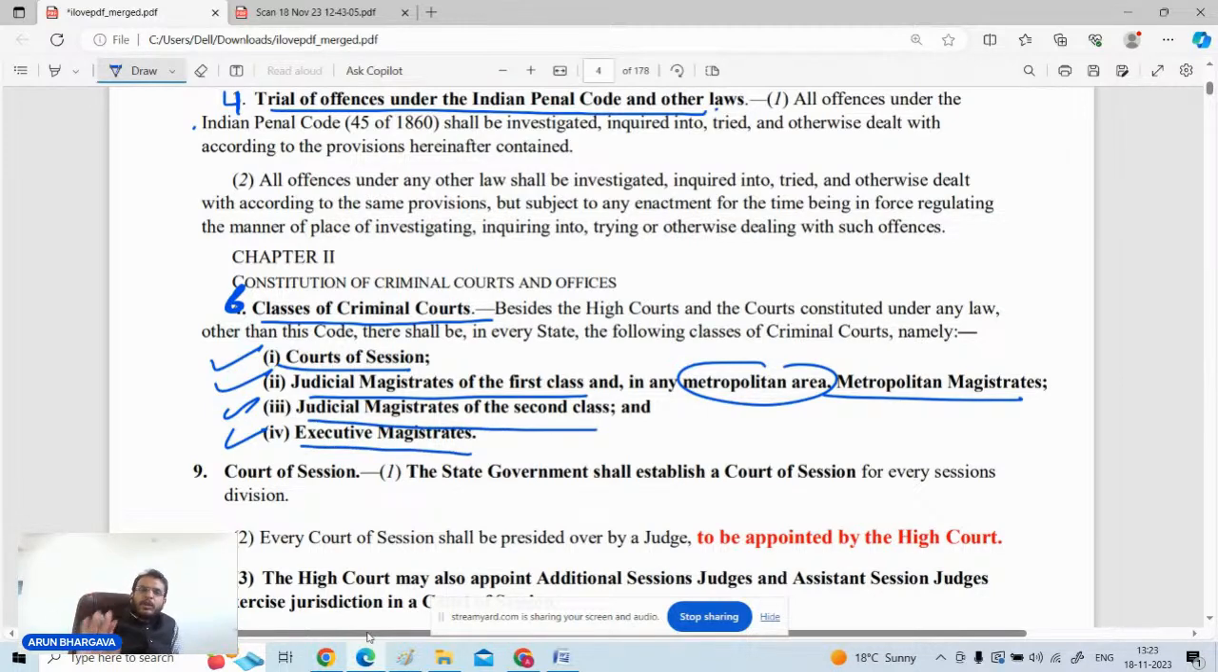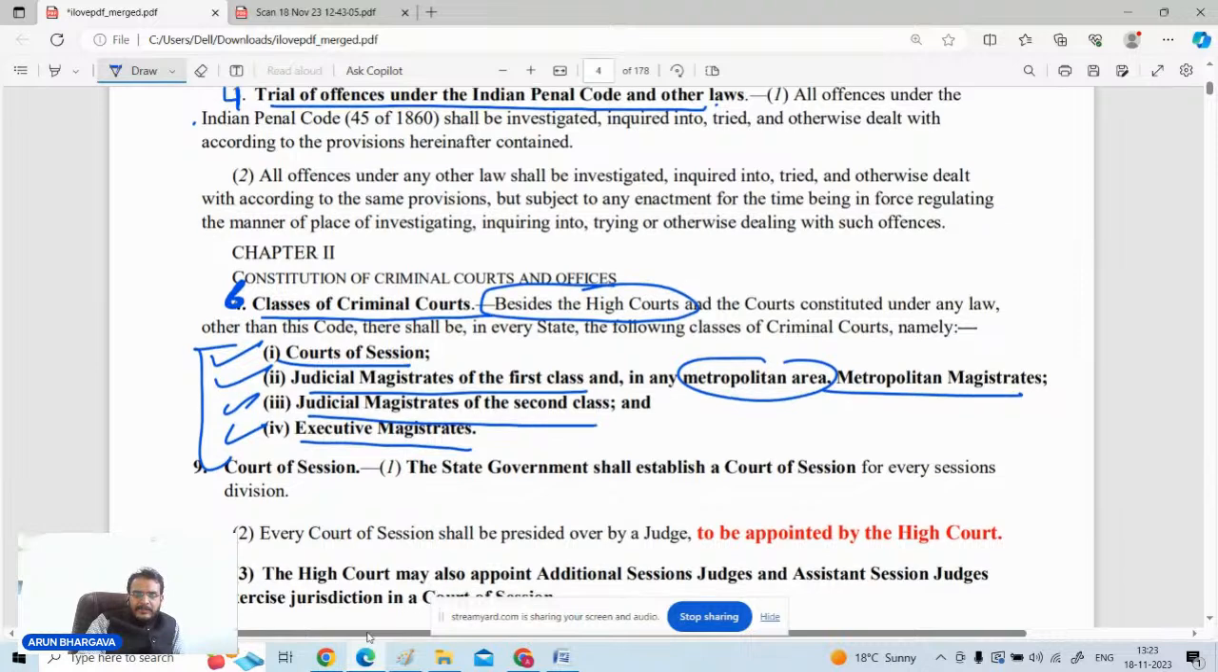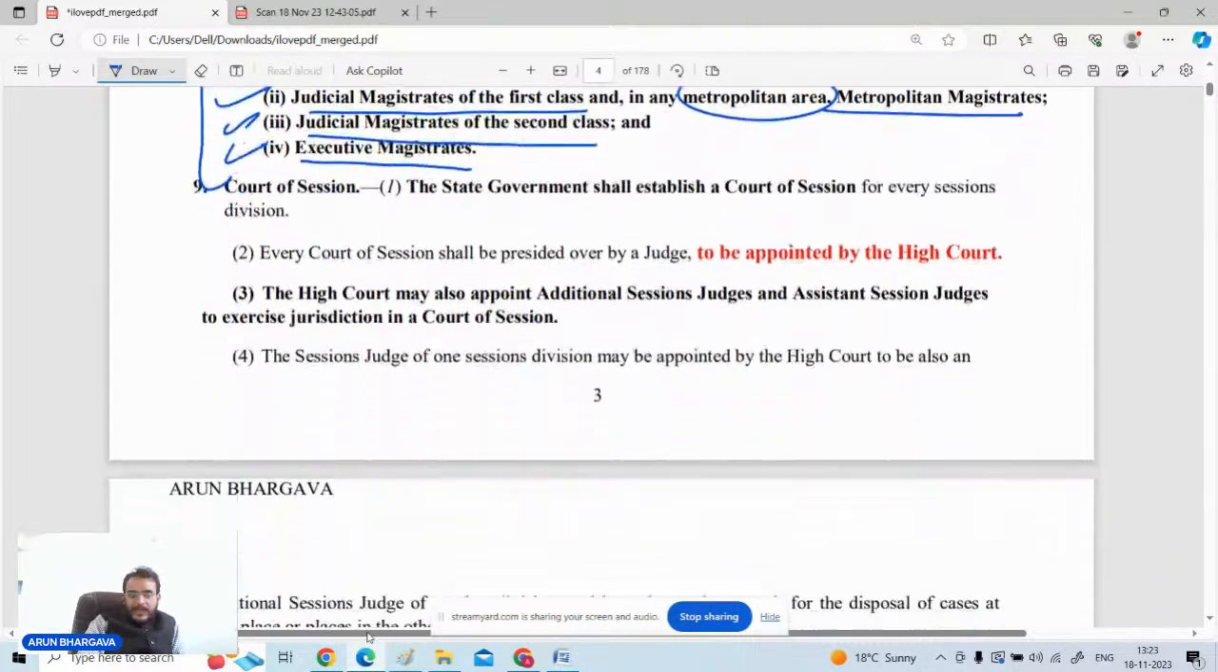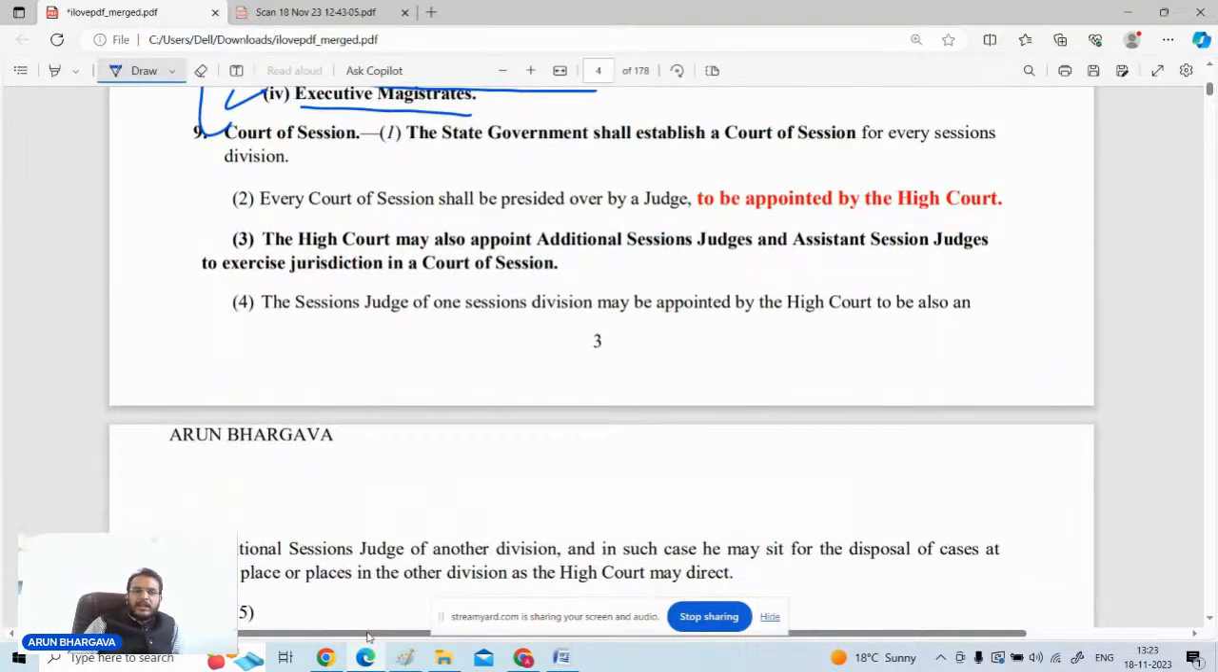Now these are the 4 classes of criminal courts as per section 6 of the Code of Criminal Procedure, and these 4 classes of courts are beside the High Court. So the High Court is always there, but apart from that, these courts are also there: Court of Session, JMFC, that is Judicial Magistrate First Class, Metropolitan Magistrates in the metropolitan cities, Judicial Magistrate Second Class, and Executive Magistrates. Now, the next thing that is important for you, in 2019,